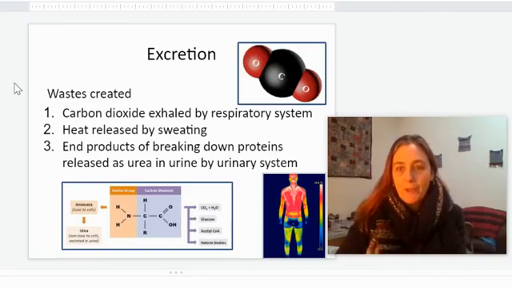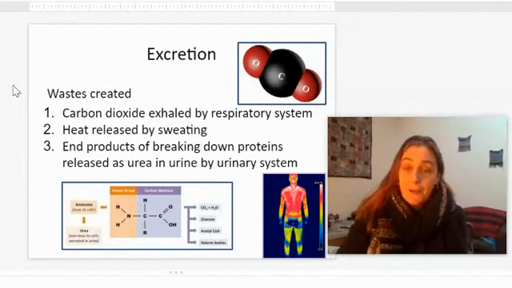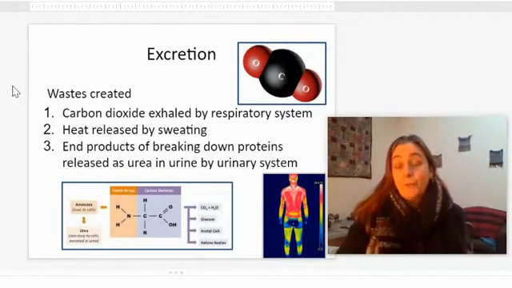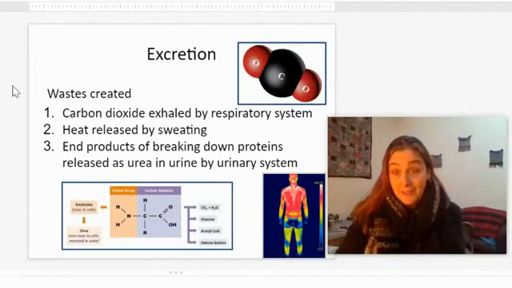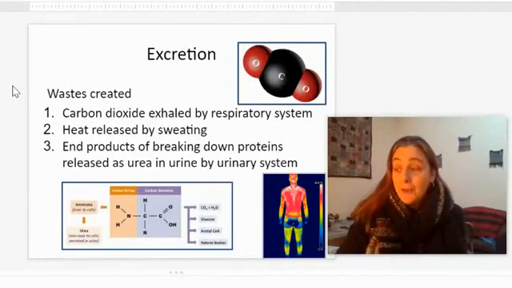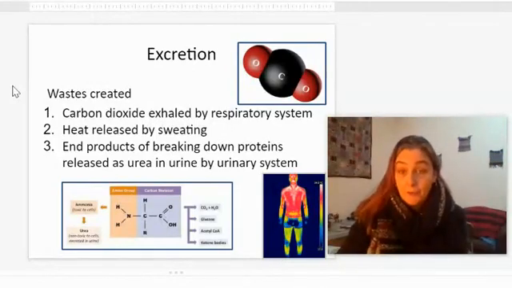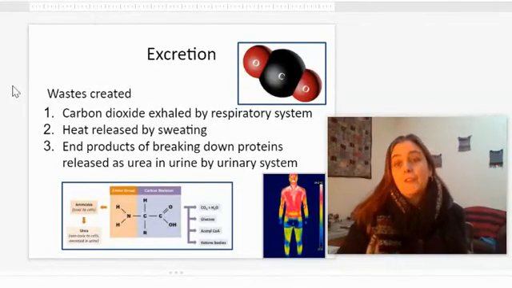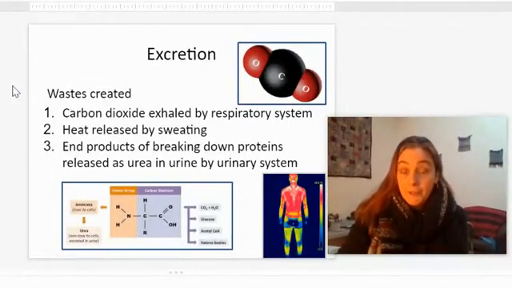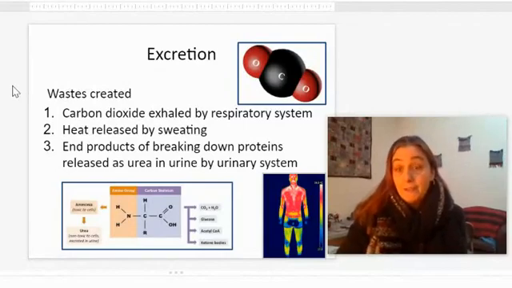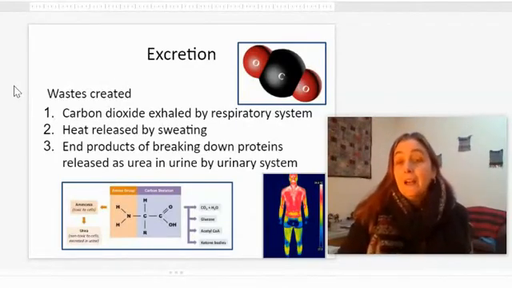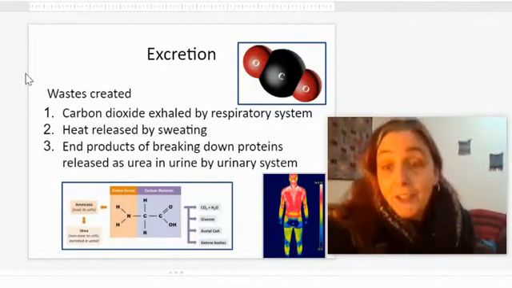Okay, so up to this point, we have talked about the digestive system to obtain materials to make them usable for energy and building blocks. We've talked about the circulatory system, which moves materials to, from, and within the cells for transport. We've talked about the immune system, which is made up of primarily white blood cells that fight pathogens, diseases. And we've talked about the respiratory system, which brings in oxygen needed for respiration and gets rid of carbon dioxide that is made by respiration. In that role, it's called gas exchange.